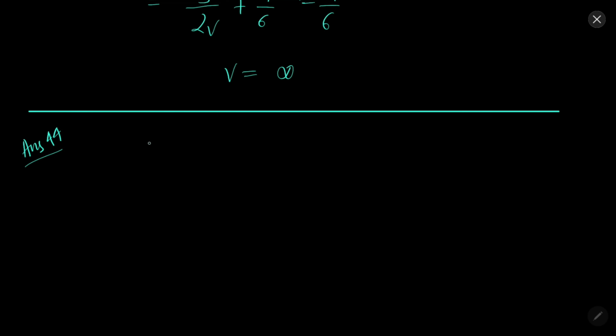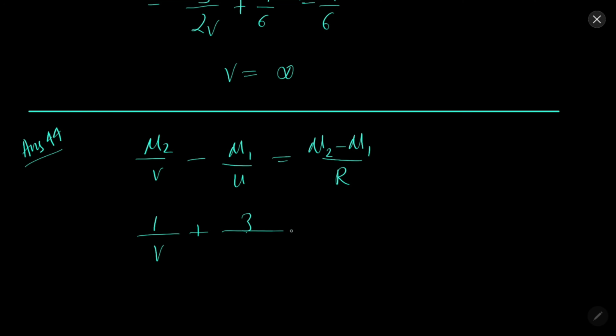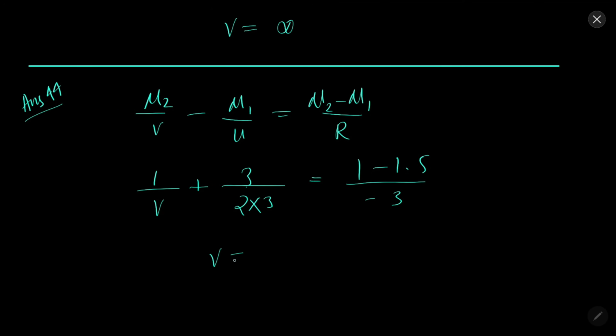So mu2 by v minus mu1 by u equal to mu2 minus mu1 by R. So here putting all the values, 1 over v plus 3 over 2 into 3 equal to 1 minus 1.5 over minus 3. So v will come out to be minus 3 centimeter.